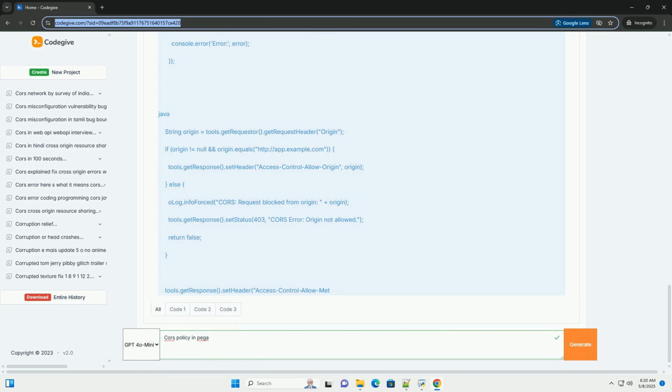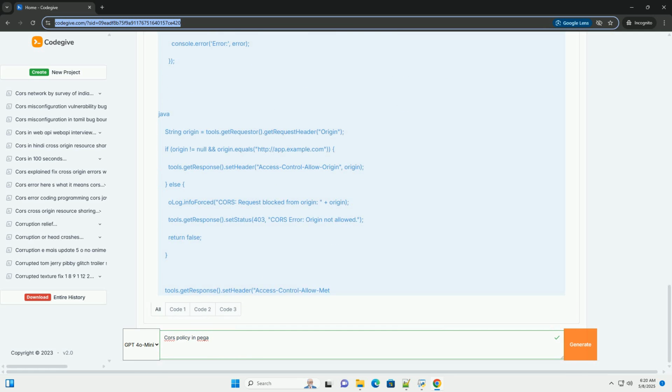Tools.getResponse.setHeader sets the value of the specified HTTP header in the response. Whitelist approach: the code demonstrates a common and secure approach where you maintain a whitelist of allowed origins. The if origin.equals block checks if the incoming origin is in the whitelist. Only if it is, the Access-Control-Allow-Origin header is set to that origin.